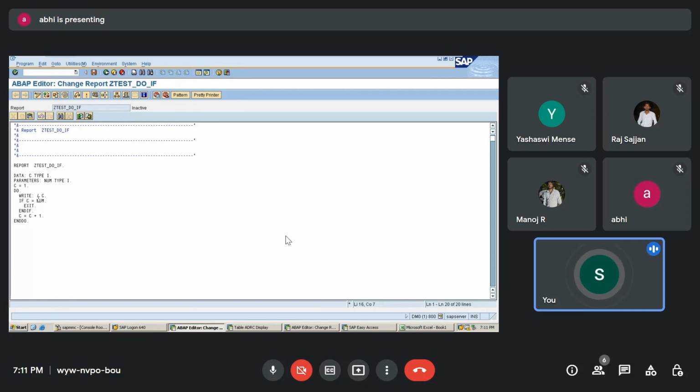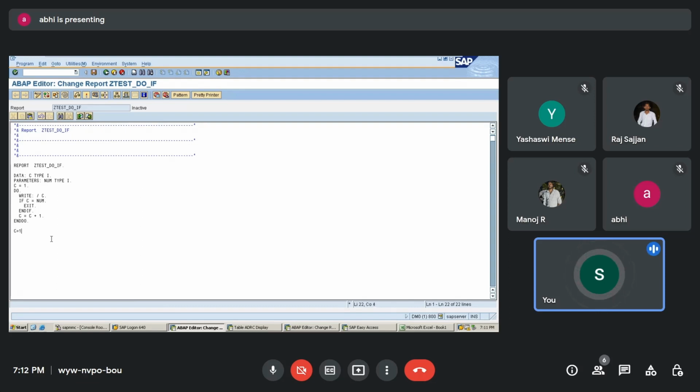1 is not equal to 15, because you have entered 15 over here. It is not equal to 15, so it is not going to execute. Then I'll be incrementing. Now just see here. I'll just write it over here so that you will understand.